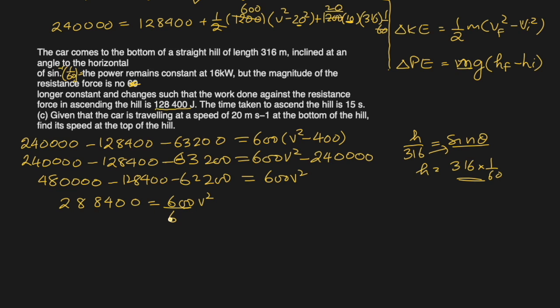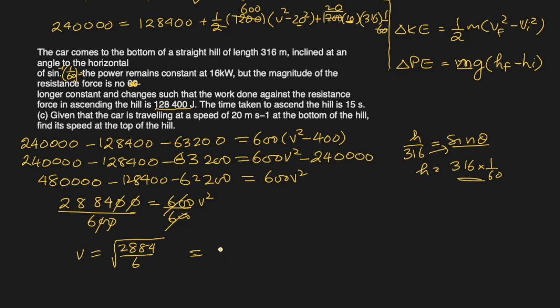So divide both sides by 600. The zeros cancel, and then v will be the square root of 2884 over 6. Just put this in a calculator and you get your answer.